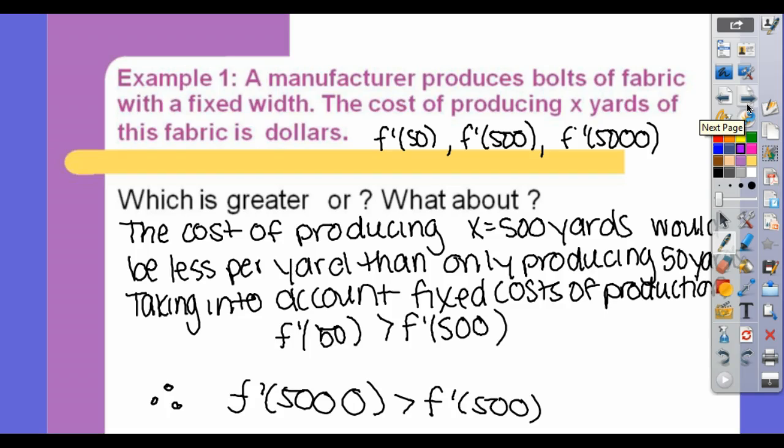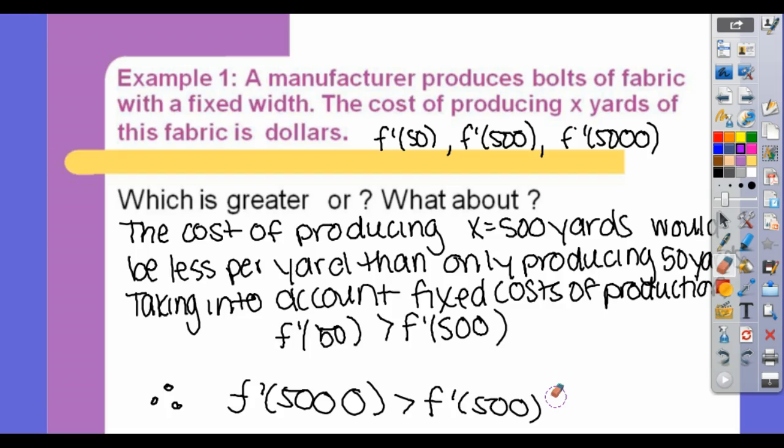Because typically something costs less per yard. So it says which is greater. The cost of producing x equals 500 yards would be less per yard than only producing 50 yards, taking into account fixed costs of production. So that's what I said, like the cost to do 5,000 would probably be less per yard than 1,000, but then you have to talk about where would it be its maximum and what would the maximum do to it?